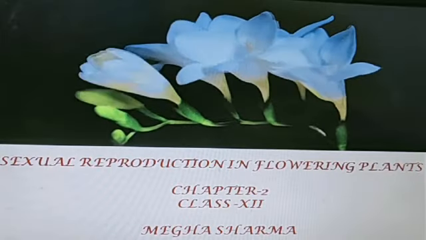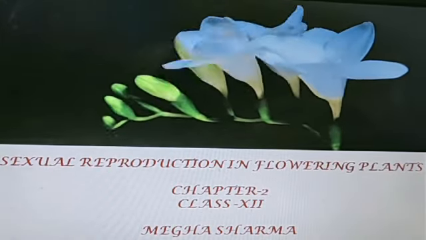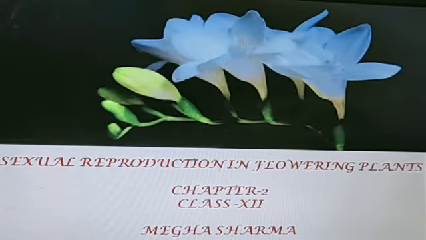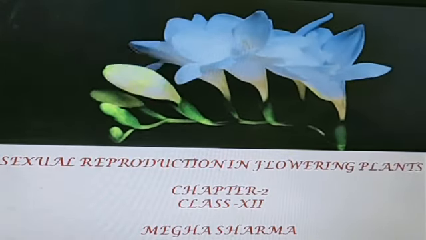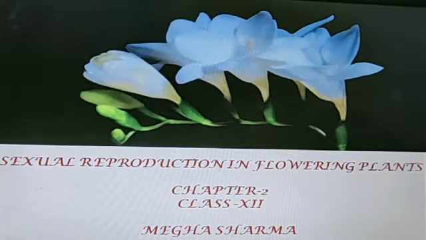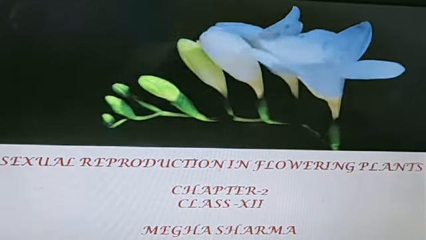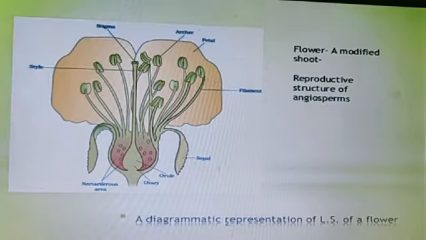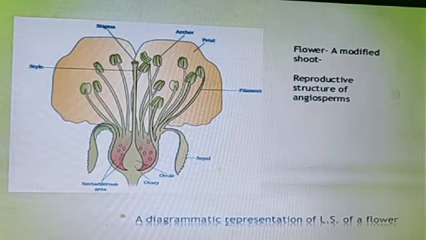As we are discussing flowering plants, first of all we have to know that for angiosperm plants, flowers are the structures of sexual reproduction, as we are all aware. Hence it becomes pertinent to know about the organization of the flower. So first of all we move towards the structure of the basic flower. We all know that the flower is a modified shoot. Here we have a diagram in which we will discuss the structure of a flower.